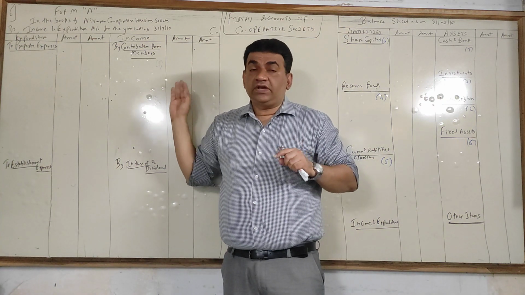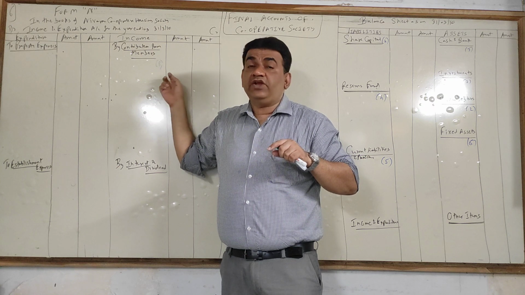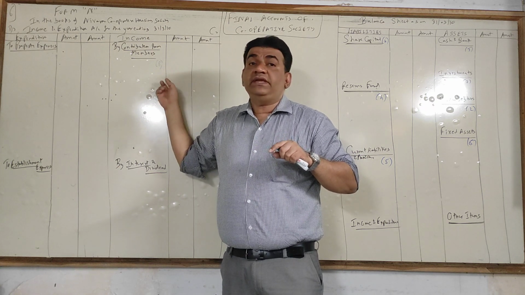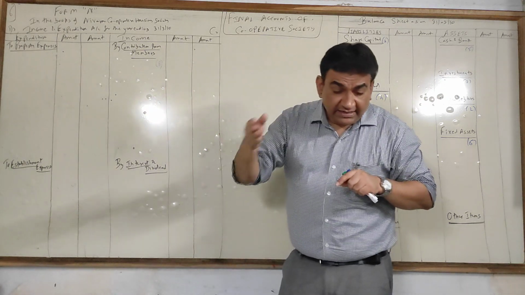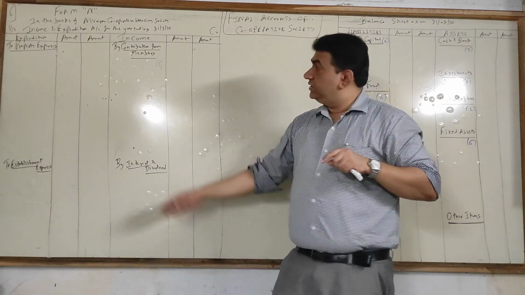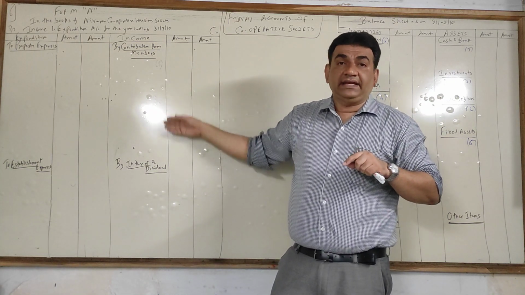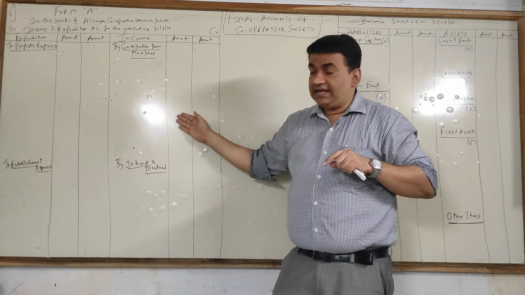Contribution from members. What I told you, contribution from members on the credit side of income and expenditure will be contribution for day-to-day business activity. How many items are there? If you see what we discussed, there are around 7-8 items. So keep around 8-9 lines. Okay. So for contribution from members, around 8 lines.